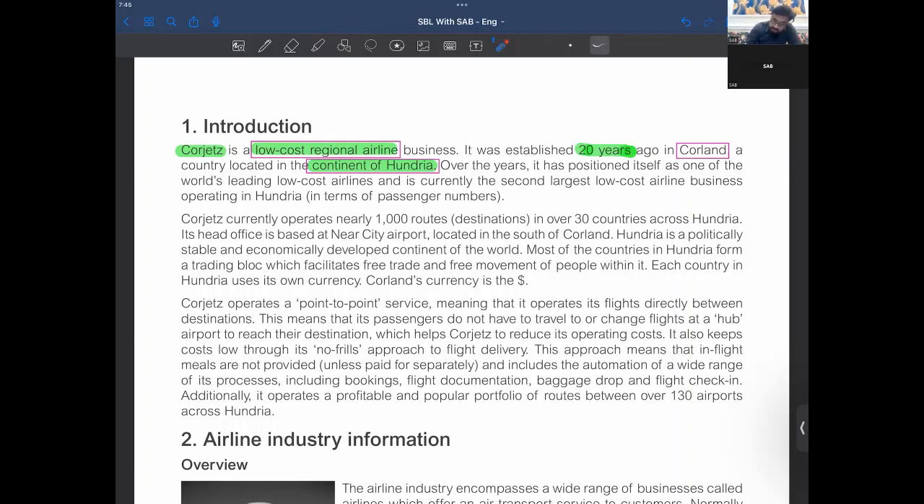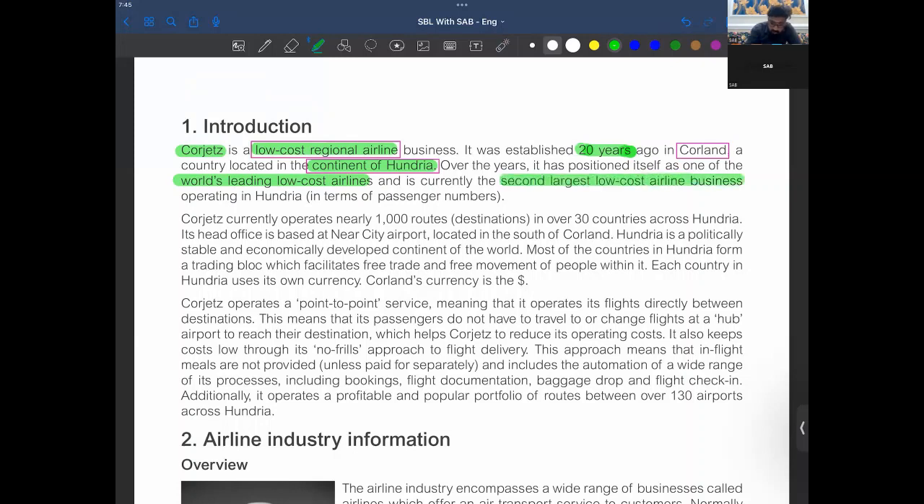So over the years, it has positioned itself as one of the world's leading low-cost airlines, and is currently the second largest low-cost airline. So it's the world's leading low-cost airline, right? Your airline, Corjets, has been the first leading low-cost airline, right? And is currently the largest low-cost airline business operating in Hungary, right? So it's the second largest low-cost airline business operating in Hungary.